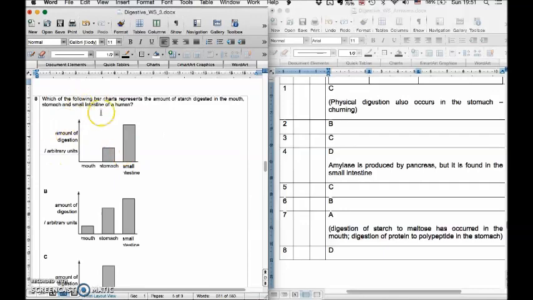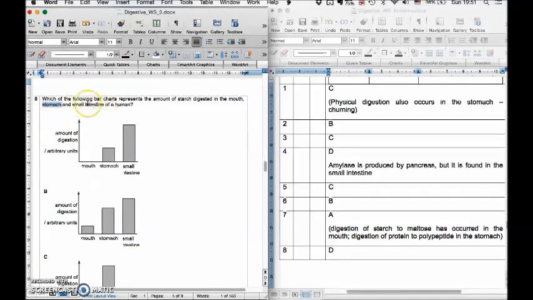Finally, question 8. Which bar chart represents the amount of starch digested in the mouth, stomach, and small intestine? You should remember that in the mouth there's salivary amylase. So starch is digested, but not very much because we chew the food and swallow it very quickly. In the stomach, there is no starch digested, because there's no amylase in the stomach.